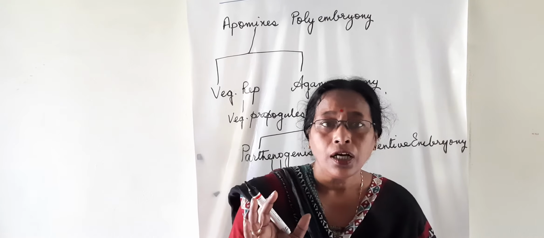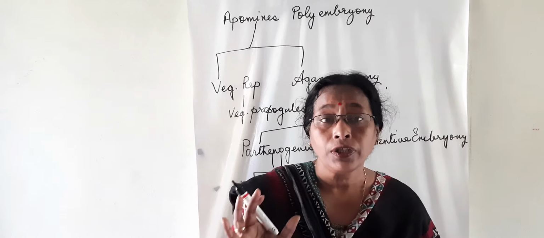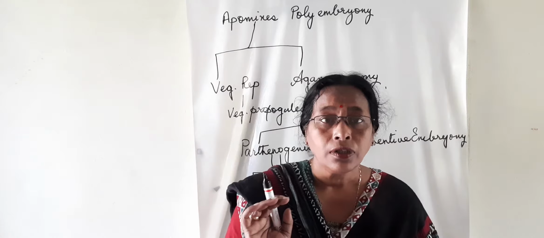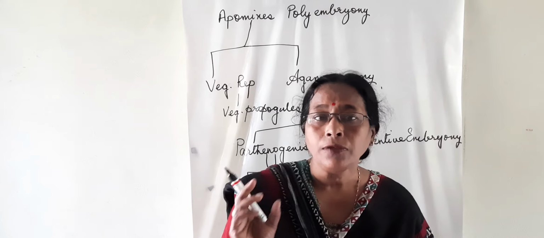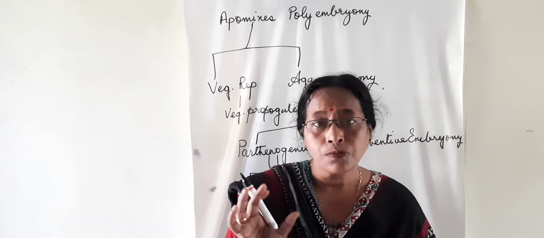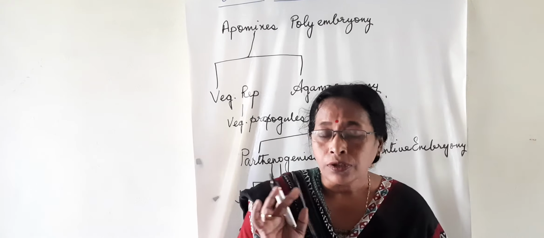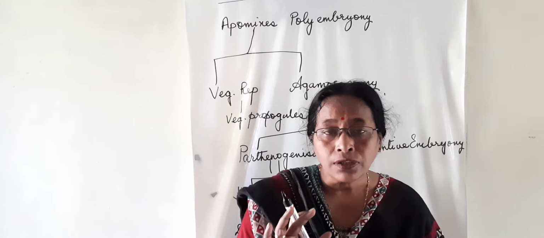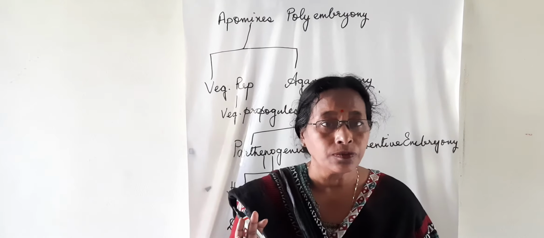This means a sporophytic generation giving rise to a new sporophytic generation. The sporophytic tissues form a bud and start behaving like an embryo. So this is also known as sporophytic budding. Important is that in adventive embryony, the embryo sac is not formed.